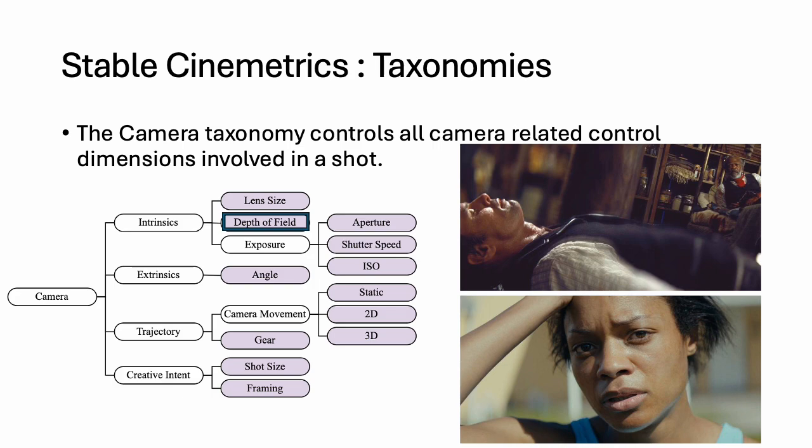Here are two examples of camera control in action. The first image uses a split diopter setup. Both the foreground and background planes are simultaneously sharp, separating two focus zones within a single shot for dramatic emphasis. The second image uses a shallow depth of field. The subject is sharp while the background falls out of focus, directing attention and isolating the performance.